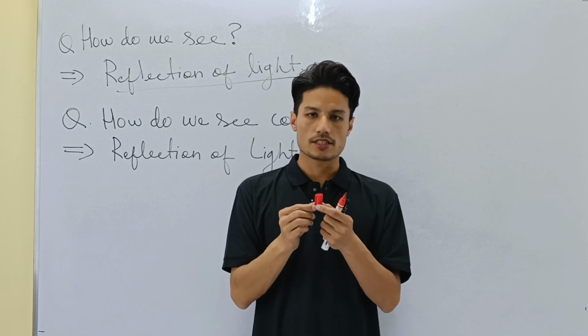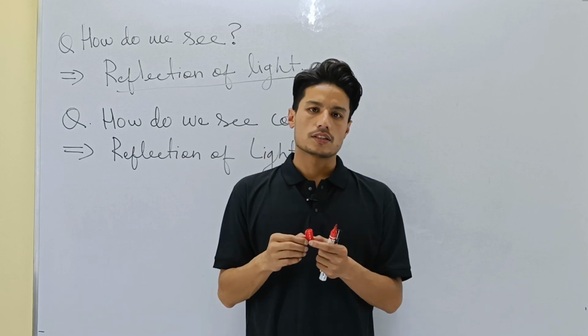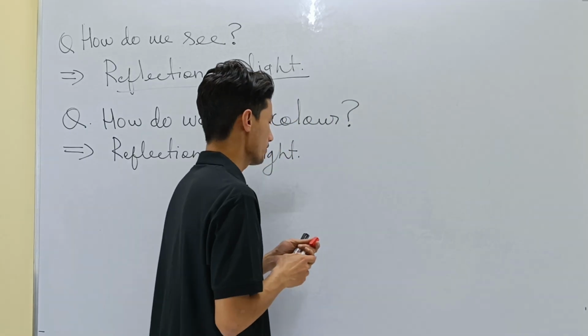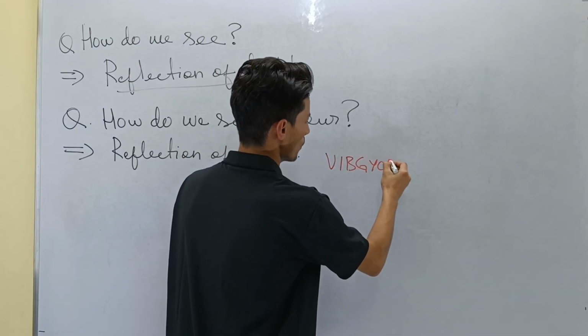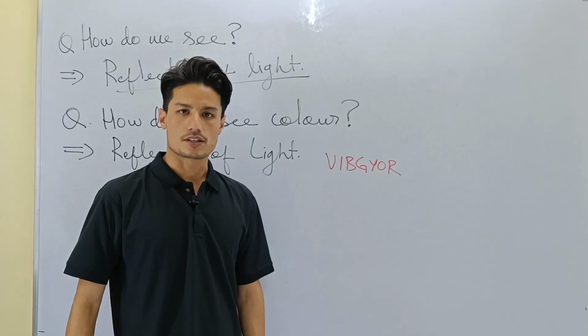In order to understand this, class, we are all aware that the sunlight contains 7 colors, which we know as Vibgyor, isn't it? So sunlight has all these 7 colors in it.